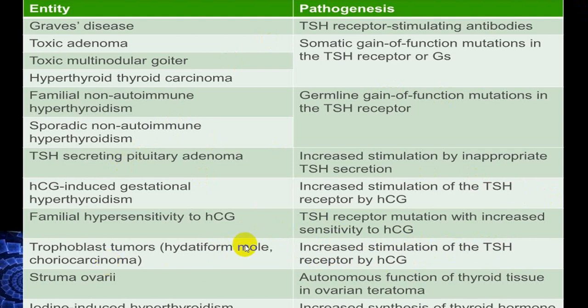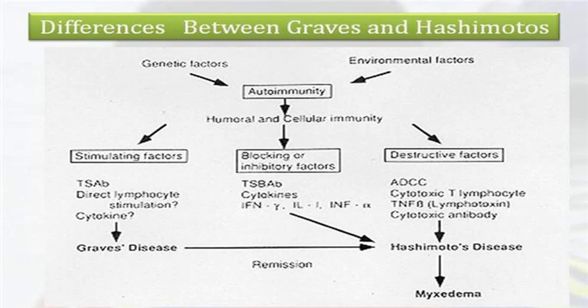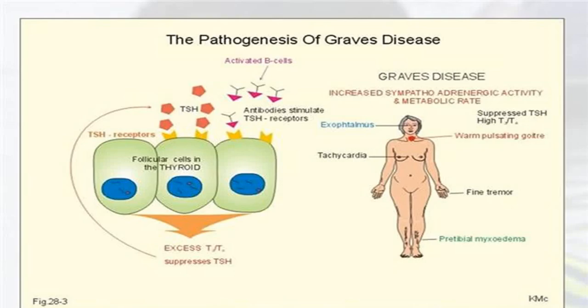In struma ovarii, there is an excess of production of thyroid hormone, and iodine will produce the Jod-Basedow phenomenon and give rise to thyrotoxicosis. So because of excess of hormones, you can have excess effect of T3 and T4 producing classical thyrotoxicosis.